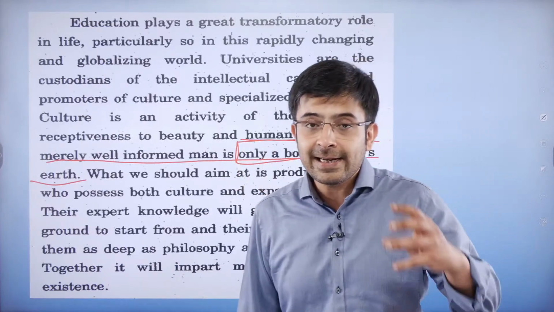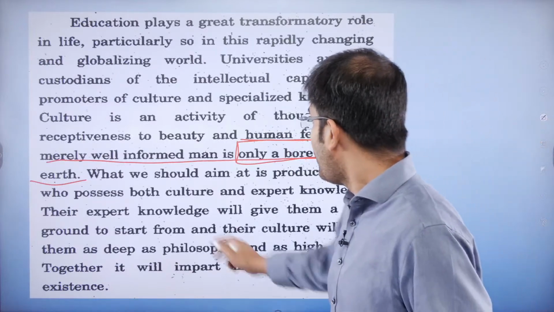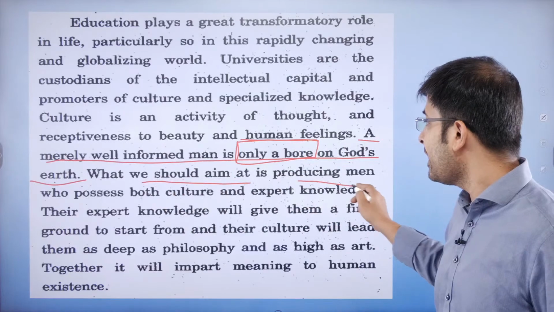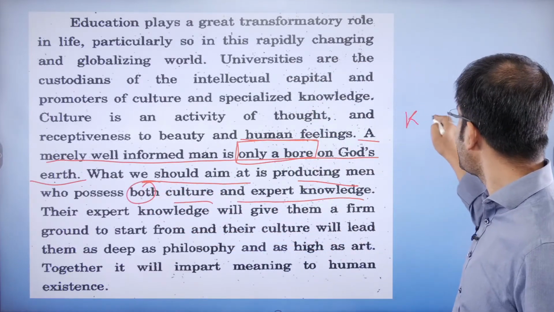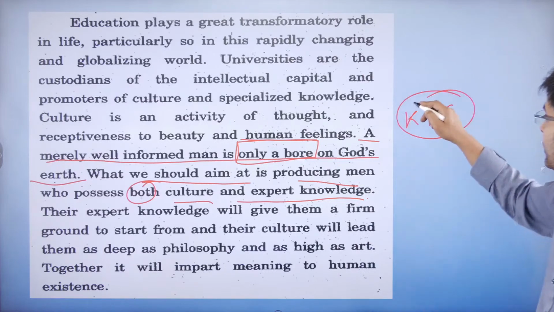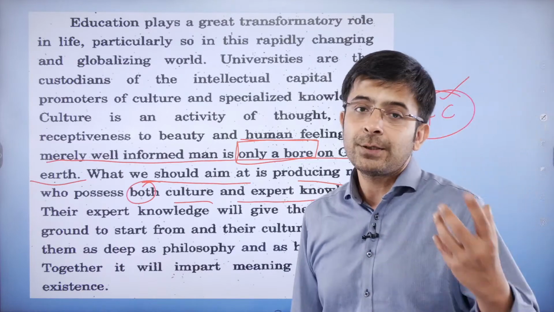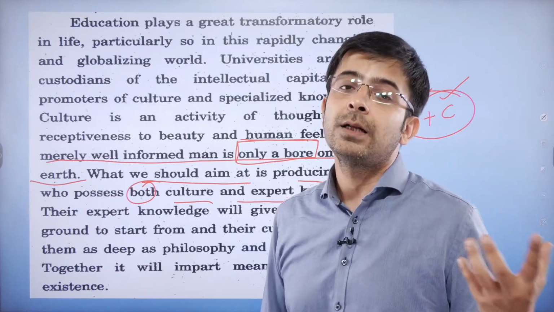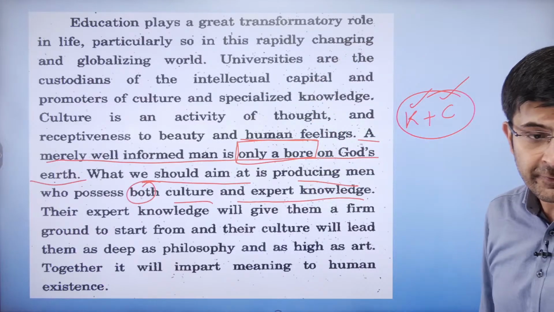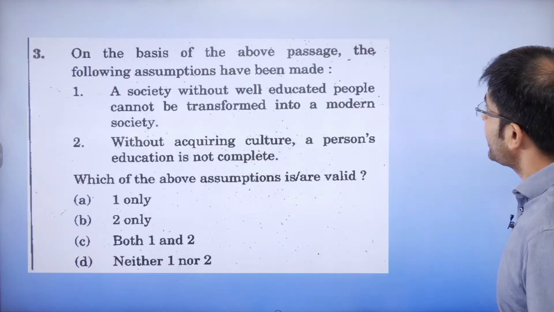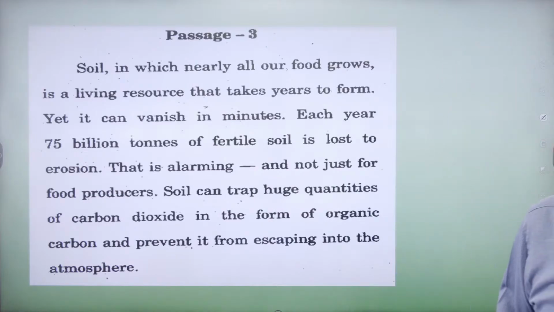He's essentially saying that it is not enough to just be well educated. Why? What we should aim at is producing men who possess both culture and expert knowledge. See, culture and knowledge. Knowledge and culture. That's what the author is saying. You just can't be educated and be considered to be cultured. Okay? That's what he's trying to say. Are you able to catch the drift here? Okay? Let's look at this question quickly, guys. Passage 3. Have a read of it.